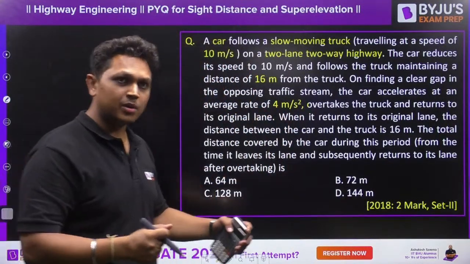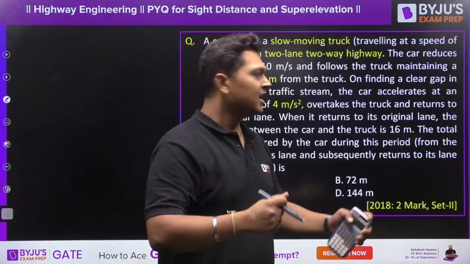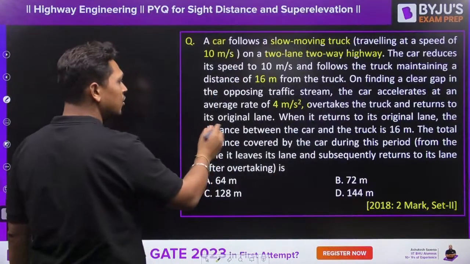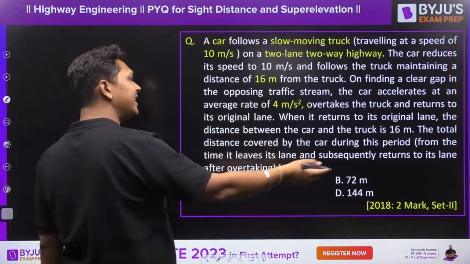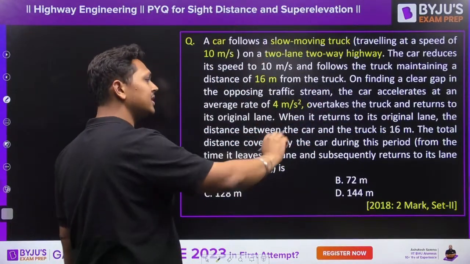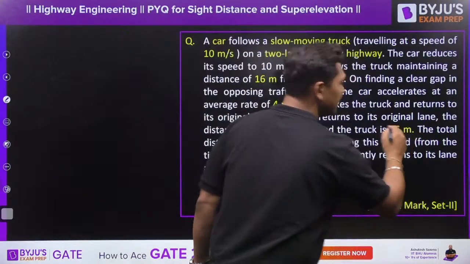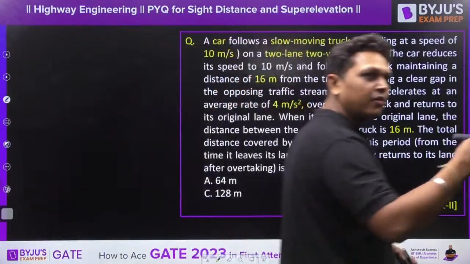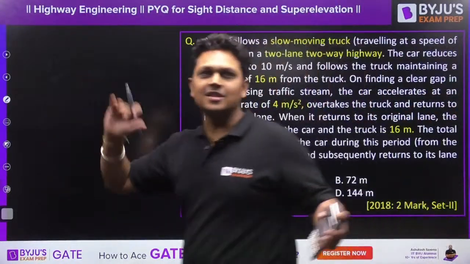So now the car has started to accelerate. Now it is ready to overtake. Now it has started to overtake. It overtakes the truck and turns to its original lane. And when it turns to its original lane, the distance between the car and truck is again 16 meters. So initially it was at a distance of 16 meters. It started to accelerate. It moved ahead of the truck. And again the distance is 16 meters.